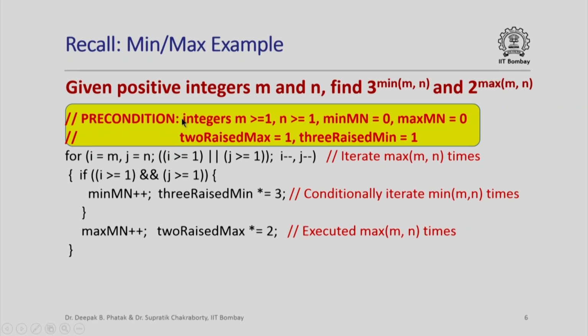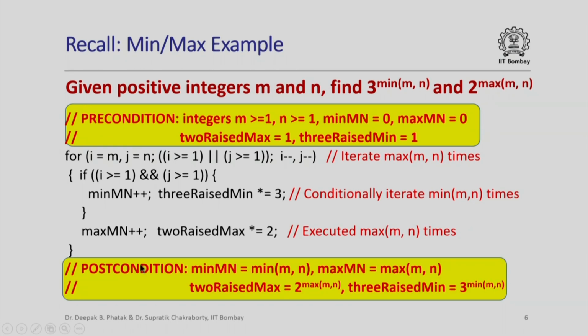These are the relations on the variables that hold prior to entering the loop, and after I have executed the loop I want this postcondition to hold: min of mn should indeed be equal to the minimum of m and n, max of mn should indeed be equal to the maximum of m and n, 2 raised to max should be equal to 2 raised to the max of mn, and 3 raised to min should be really equal to the value of 3 raised to min mn.